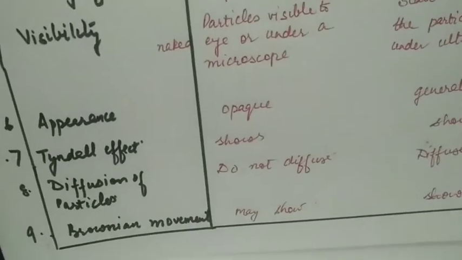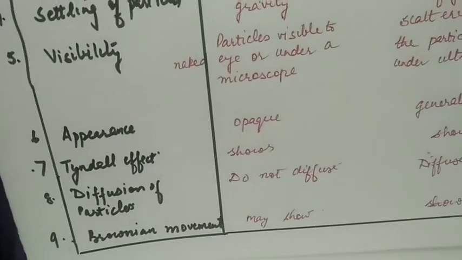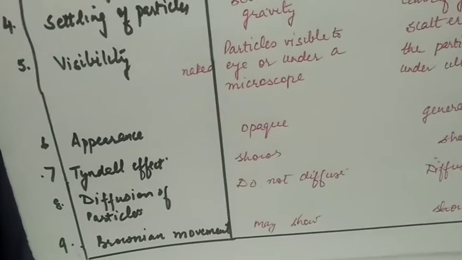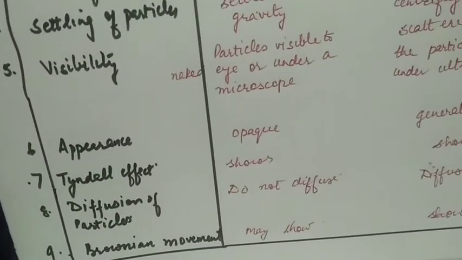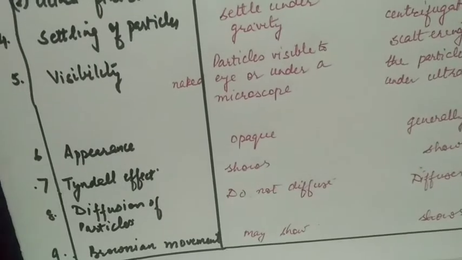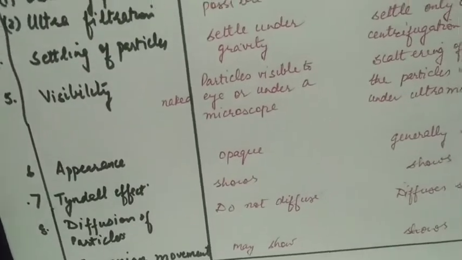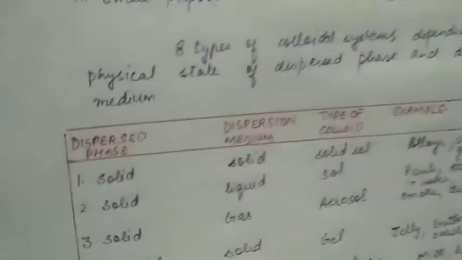The Brownian movement is the zigzag path followed by particles of a colloidal solution, because when they strike each other they get dispersed in different direction. This movement was observed by Brown, so it's called Brownian movement.